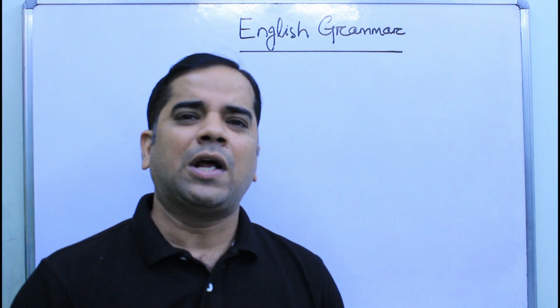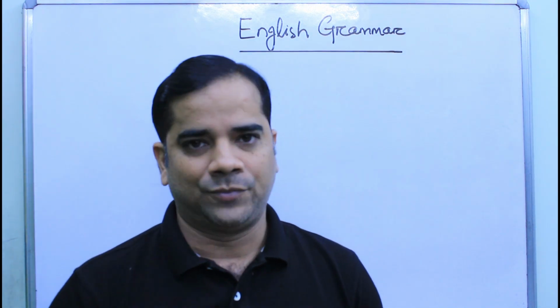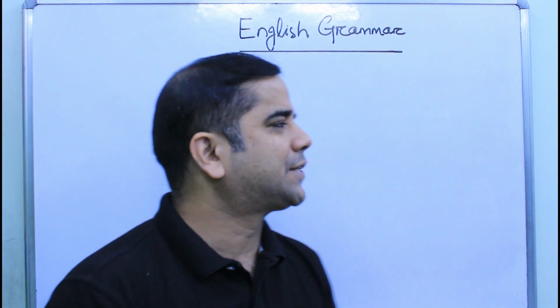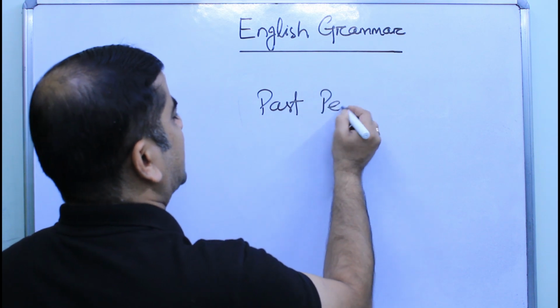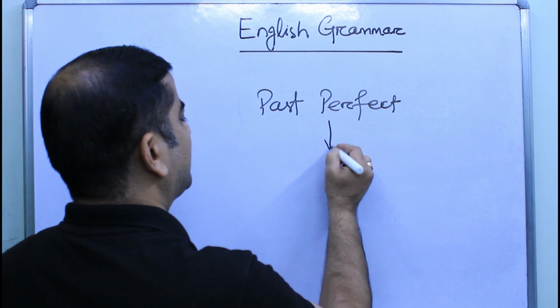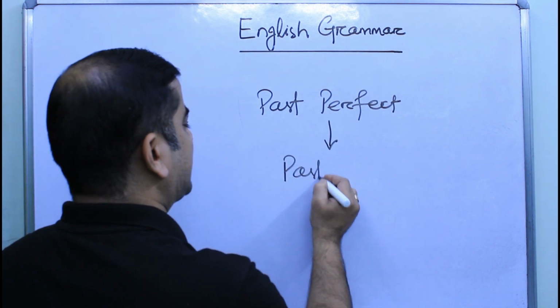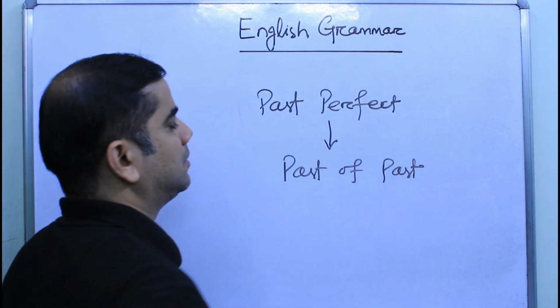Students, now we are going to discuss where to use past perfect tense. Okay. See, past perfect, you can remember like this. Past perfect is nothing but past of past.